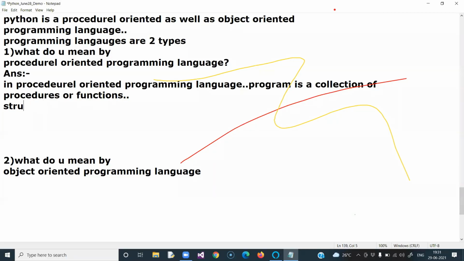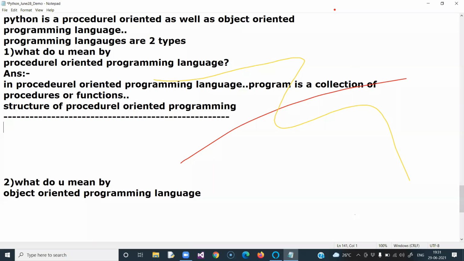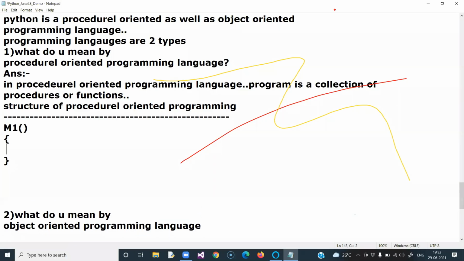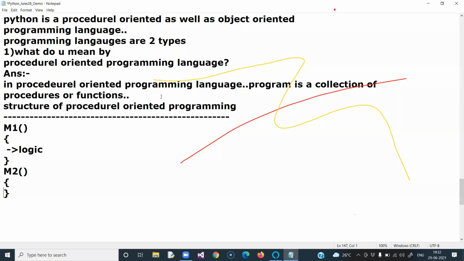procedural oriented programming. That means whenever you write a program in this approach, how will the structure be? M1 is a method or function. Here you will have some logic. Now here is another function called M2. Here you will have some logic.